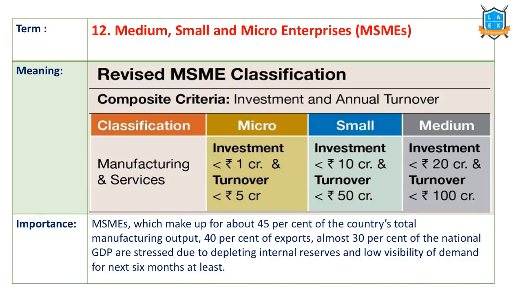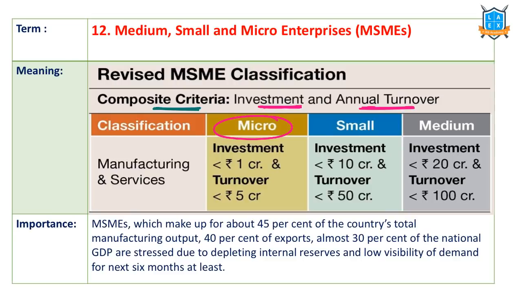The next important term is micro, small, medium enterprises. Recently, the classification of MSME was changed. That's why this is in news. And we are using composite criteria. Composite means one or more. So here we are using investment and annual turnover as a limit for understanding MSMEs.